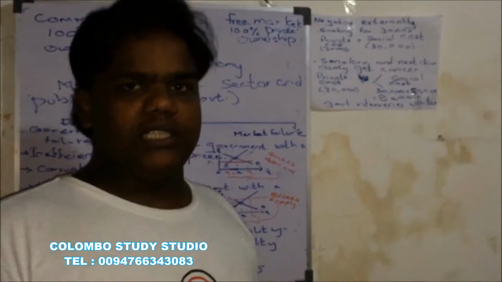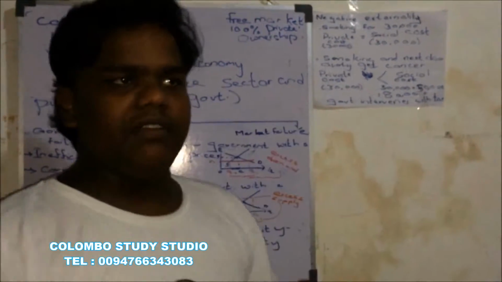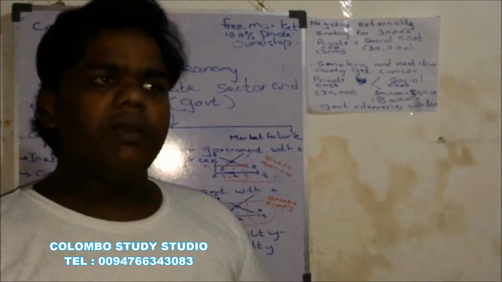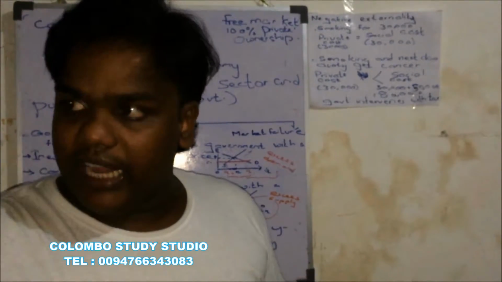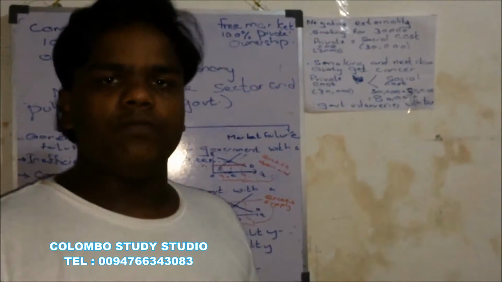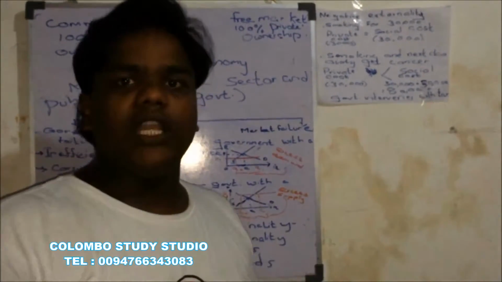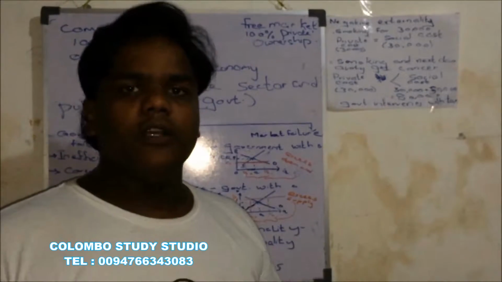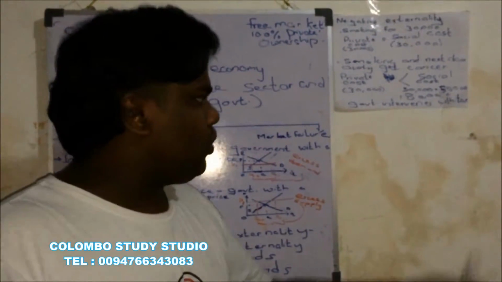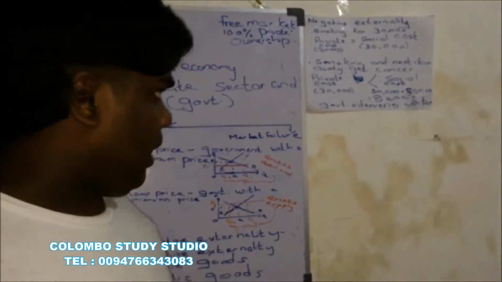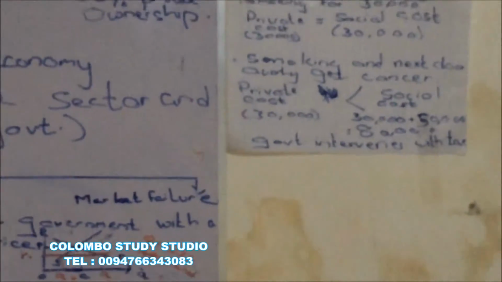Now, the government watches this and intervenes. How will the government intervene? The government will tell the cigarette smoker, look, because of you, this lady is having to get herself treated for 50,000, so I will have to tax you 50,000 in order to pay her medical bill. So the government introduces a tax system for the smoker so that the mistake the smoker did is cured.